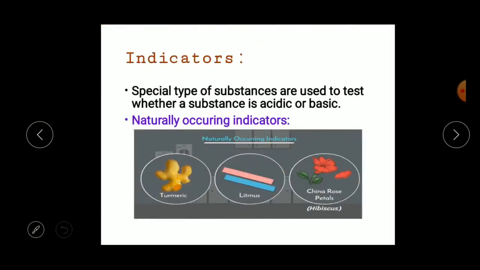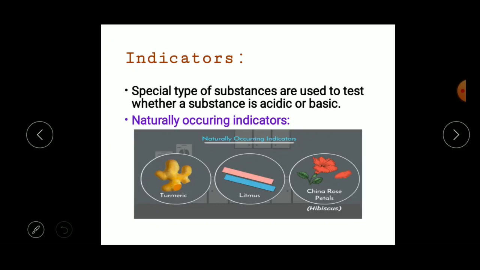Next one is indicators. Children, most substances simply cannot be tasted as they may be very poisonous or dangerous, right? Can we taste each and every substance? No, because they may be a poison. So how would you find out the nature of such a substance? Is it an acid or a base?